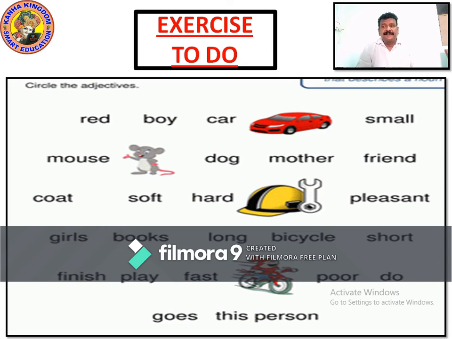Goes, this person. Goes is what? Goes is a verb. Person is a noun. So now, this, T-H-I-S, this is what? This is an adjective. Right? Please write it down, circle it. We have more exercise to do. Please write it. Give 5 seconds.